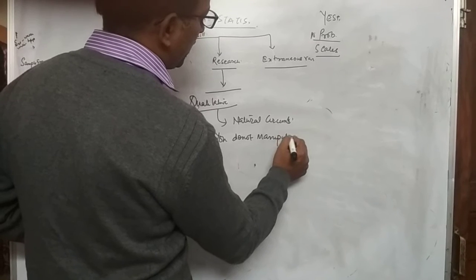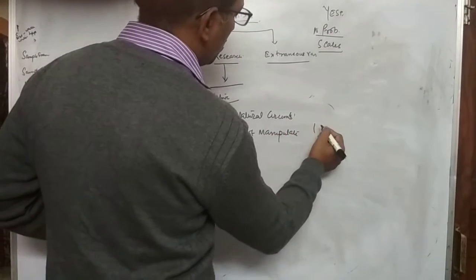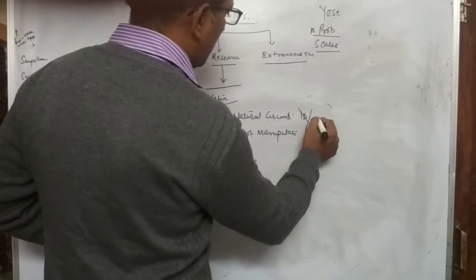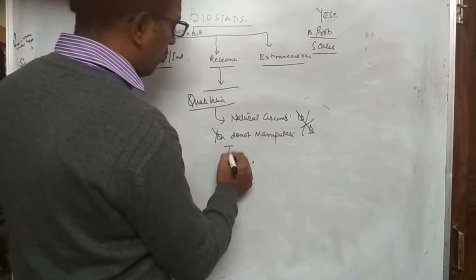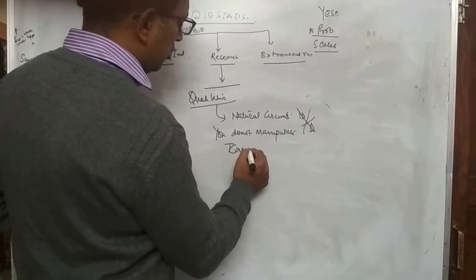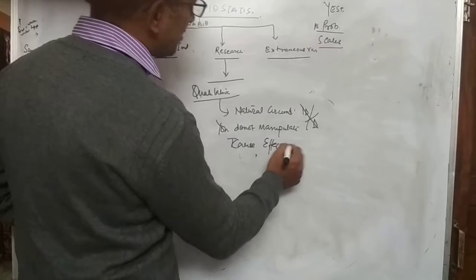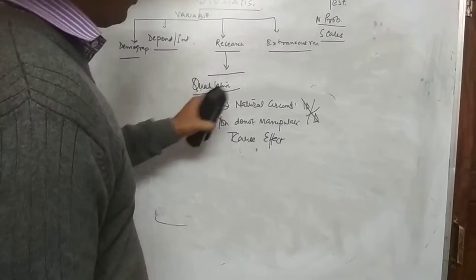That means you do not make a dependent and independent variable. You do not talk about cause and effect. In that circumstance, it is known as your research variable.